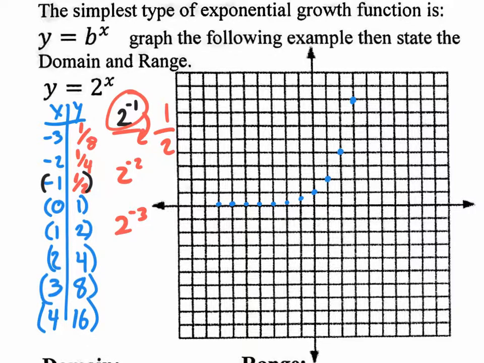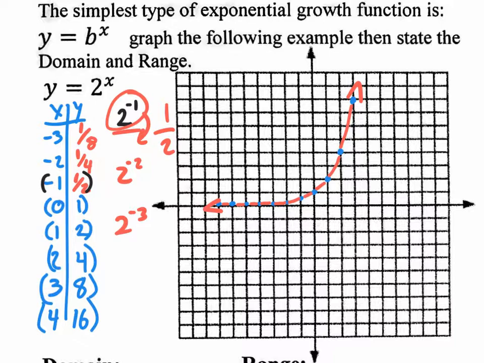Now, to the naked eye, it looks like it actually touches the x-axis. But it never actually touches. It just infinitely approaches. So, ladies and gentlemen, this is my graph. Let me try to keep the dots in blue. And this is my exponential growth function. From left to right, it really does grow. And from right to left, it shrinks, but it never actually touches the x-axis, but it does infinitely approach.